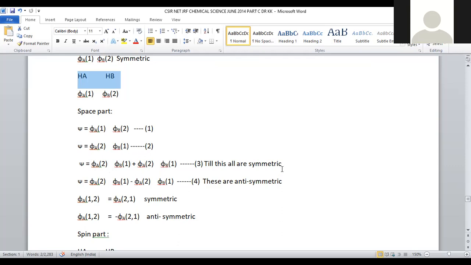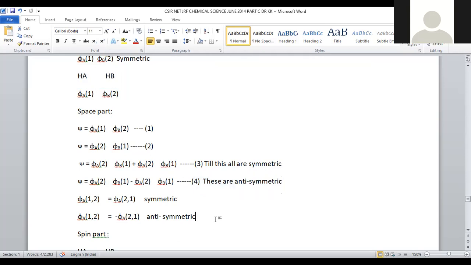In all these cases, you can find a symmetry. Symmetric orientation is there because we are not discarding any term. Just addition or multiplication is possible. Hence, up to this third wave function, you can say it is symmetric orientation only. But when we go with the fourth wave function for the space part, psi A1 psi B2 minus psi A2 psi B1 can be taken.